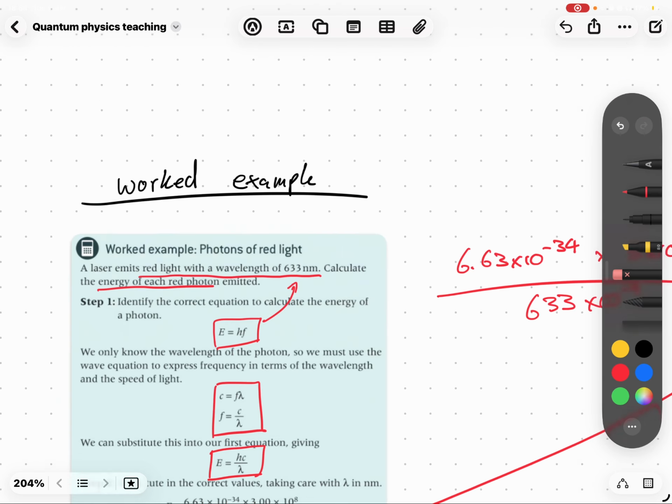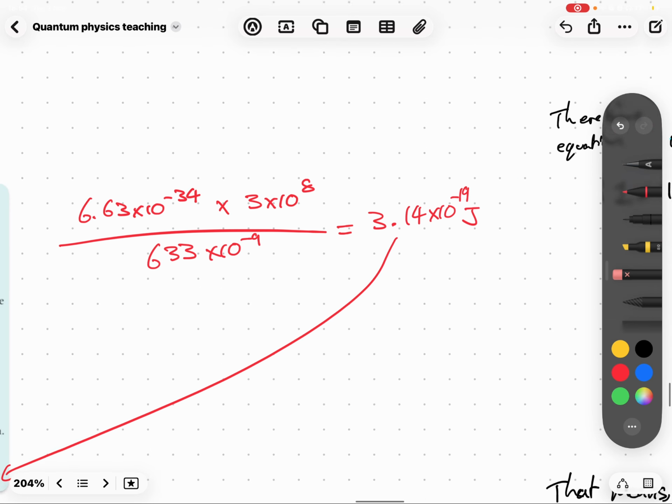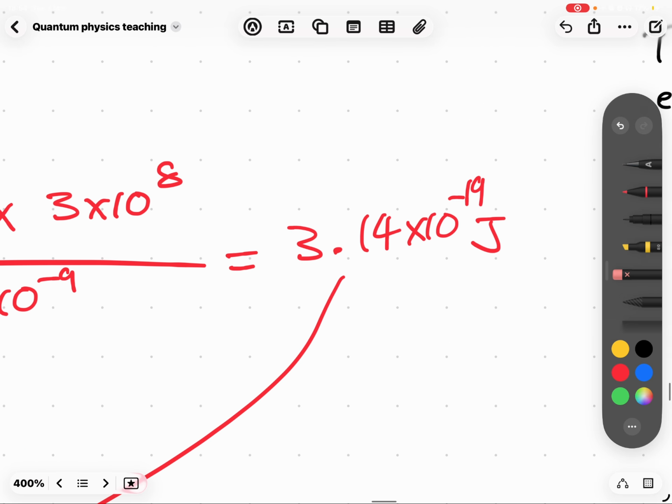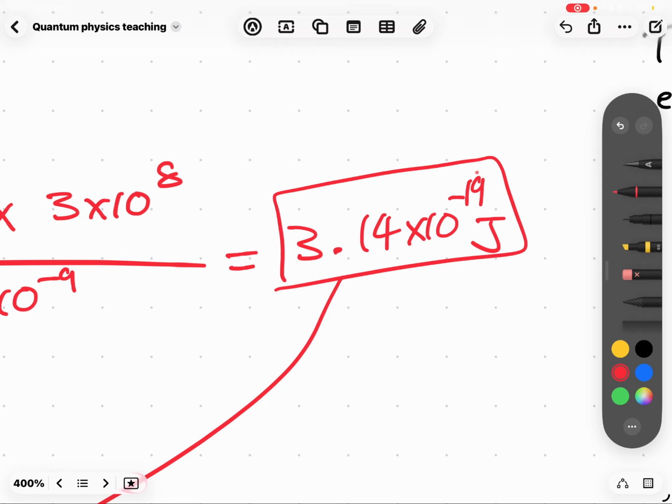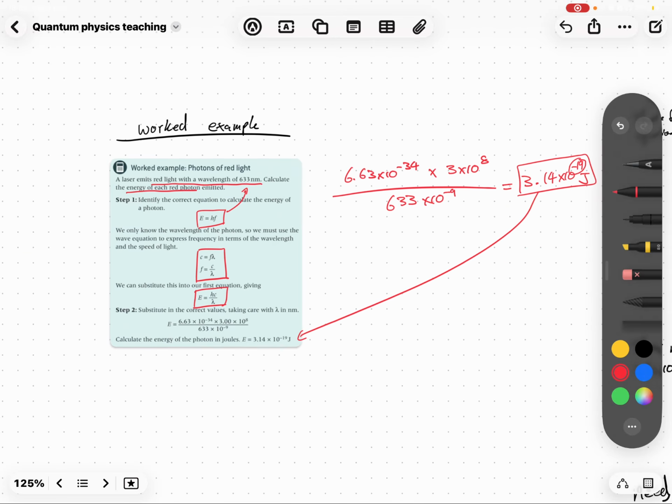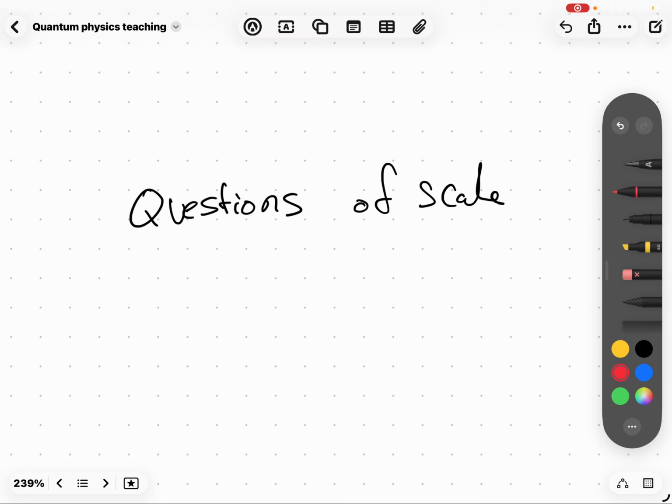Now, if you notice, actually, you can see the size of this number right here. Notice that it's times 10 to the negative 19. That is a ridiculously tiny number. Very small, okay? We've got to question it. Questions of scale. Is it sensible to measure 3.14 times 10 to the negative 19 joules?